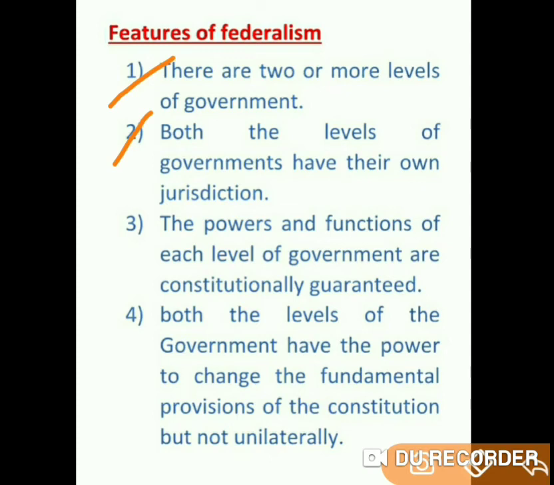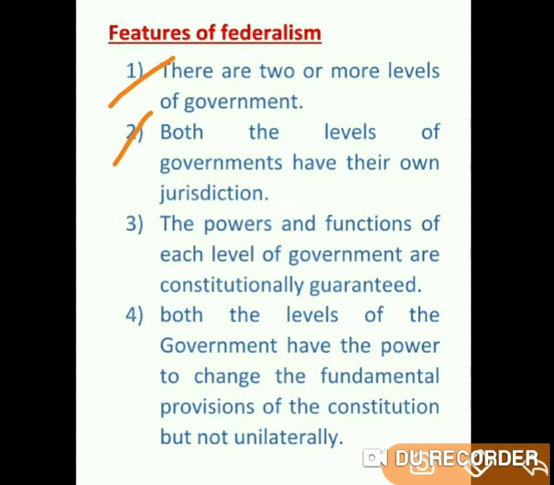It means the powers and functions which will be enjoyed by each level of government are laid down in the constitution. You got my point? They are not supposed to be given by anyone. The constitution only prescribes that the state must enjoy these many powers, the central government must enjoy these many powers. They are constitutionally guaranteed. Nobody can snatch away, nobody can overthrow all such powers which are provided by the constitution.